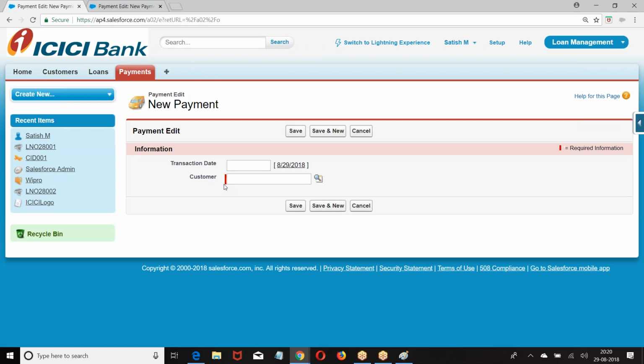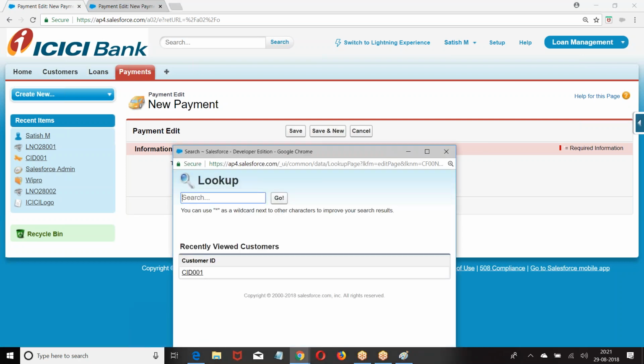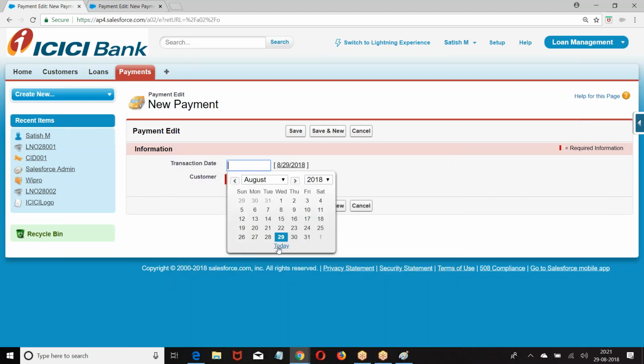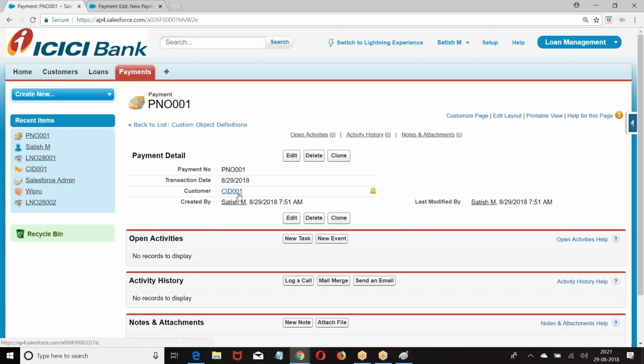Now this is what is required. When I click on this, customer records are coming. What record is coming here? Customer. There is only one record, so one record is coming. If you have multiple records, multiple records will come. So I can choose this. So this has become a child of this customer 001. This payment is a child of customer 001. Are you getting my point?